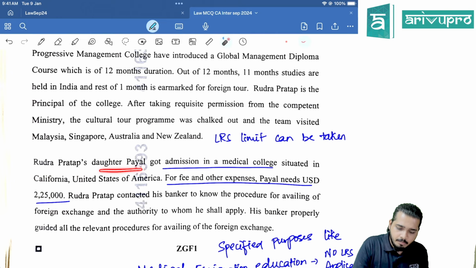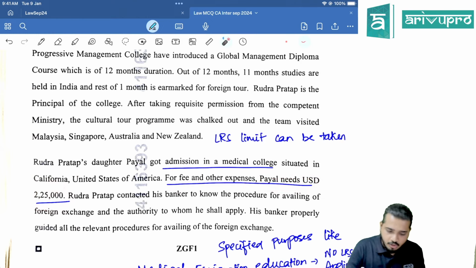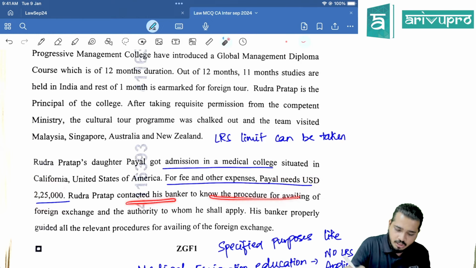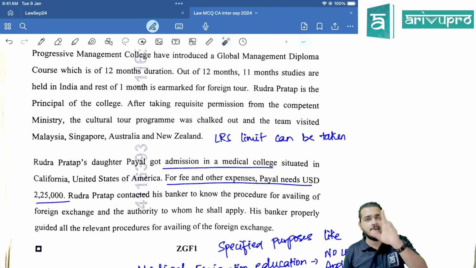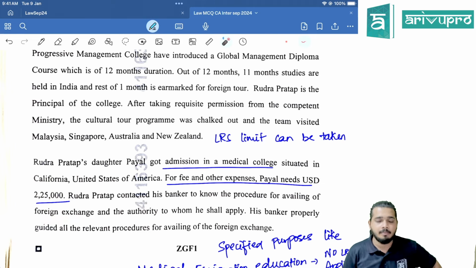Rudra Pratap's daughter Payal got admission in medical college, and for fee and other expenses, Payal needs USD 2,25,000. Rudra Pratap contacted his banker to know the procedure for availing the foreign exchange. See, the LRS limit can be applicable here. See, from LRS, $2,50,000 you can withdraw.